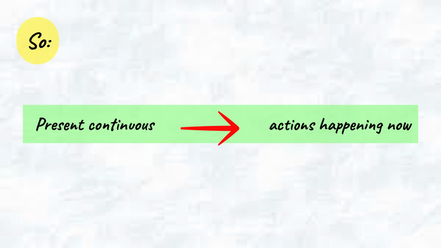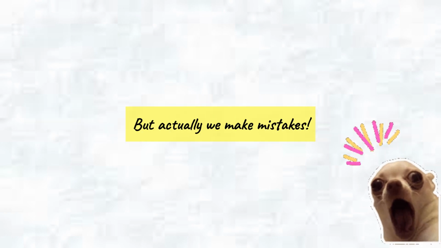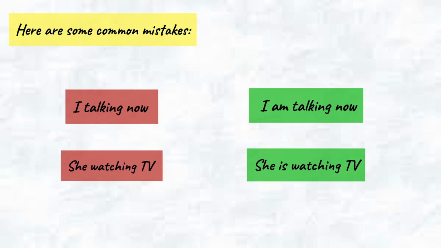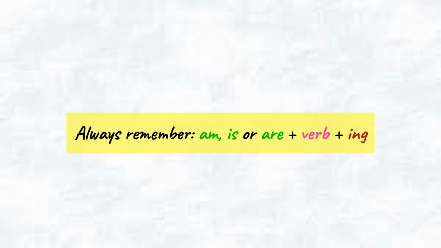So, present continuous for actions happening now. Easy, right? But usually we make mistakes. Here are some common mistakes. I talking now. I am talking now. She watching TV. She is watching TV. Always remember: am, is or are plus verb plus ing.